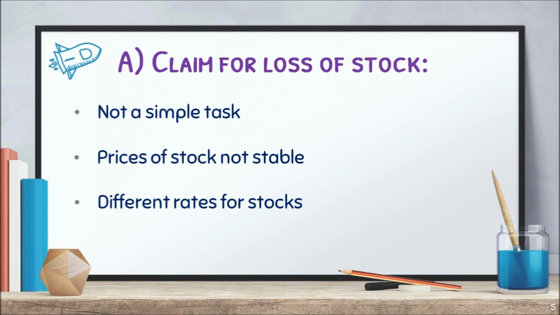So at the time of accident, no ready-made value of the stock is available. Here we have to calculate the value of stock on the date of fire. If the stock register is maintained properly, the value of stock lost by fire can be ascertained from it. But if proper records are not available, it is very complicated.